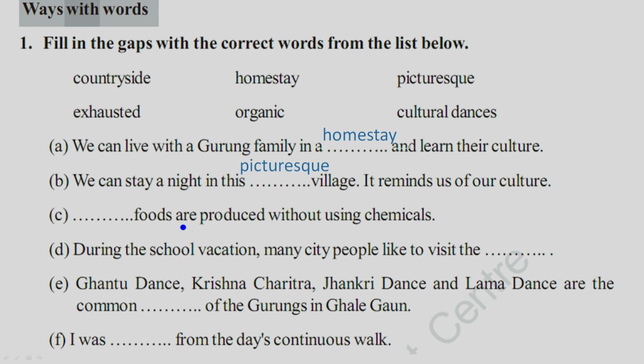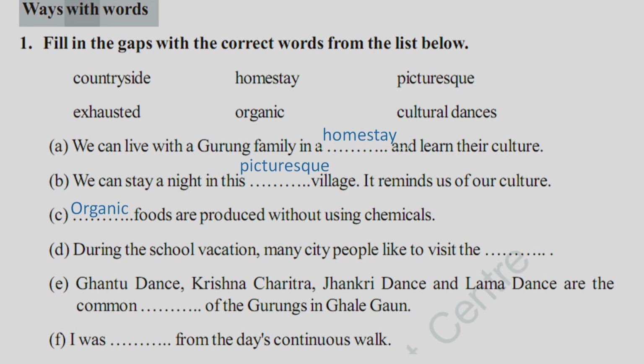Number C, blank foods are produced without using chemicals, right? I have repeated it time and again. What is it? You might have already guessed. Yes, this is the word organic. Organic foods are produced without using chemicals. Now let's move to number D. During the school vacation, many city people like to visit where?